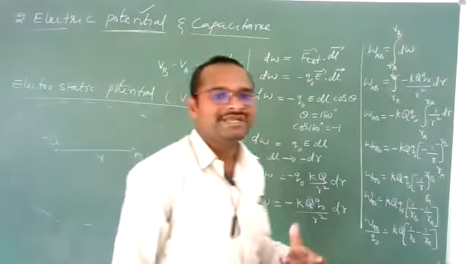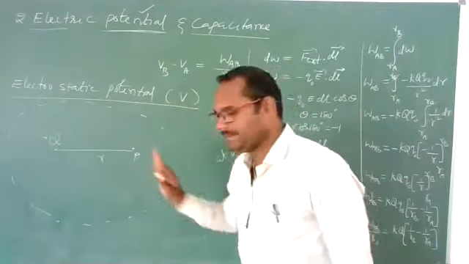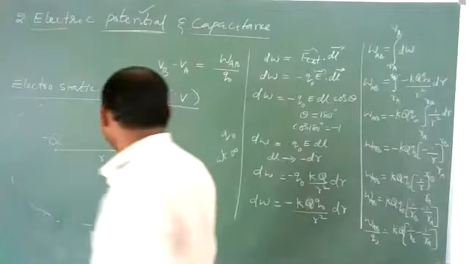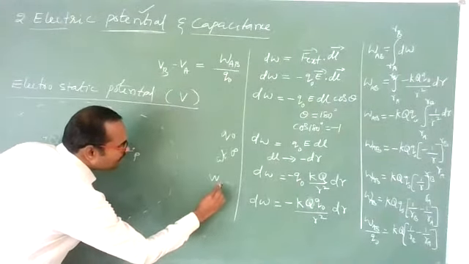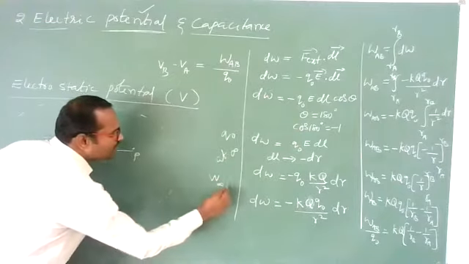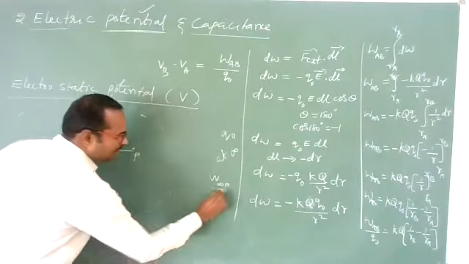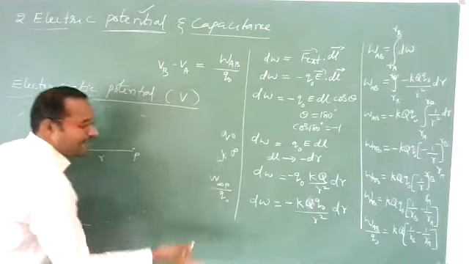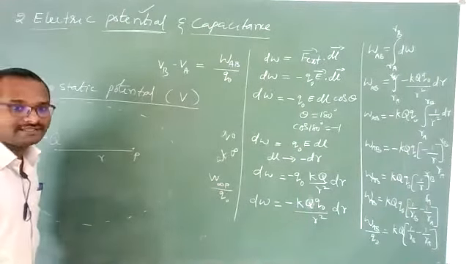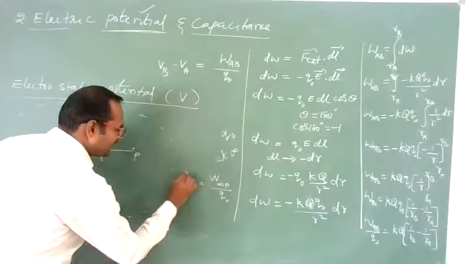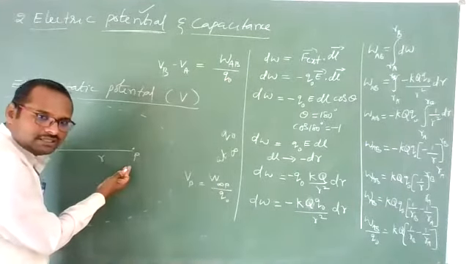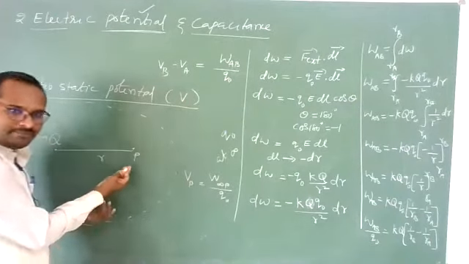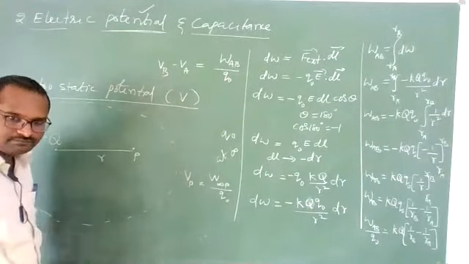Then how much potential is there at point P? You are performing work done in moving a charge from infinity to point P per unit test charge against this electrostatic field without acceleration. So this we call the potential at a point P. You can say it is point A or point B, any one particular point.